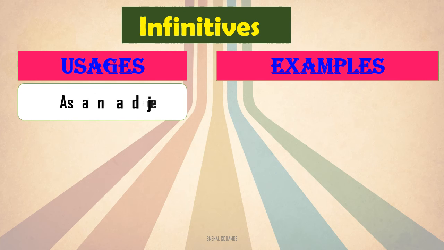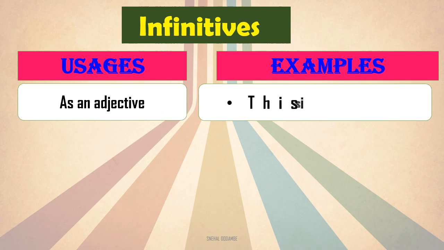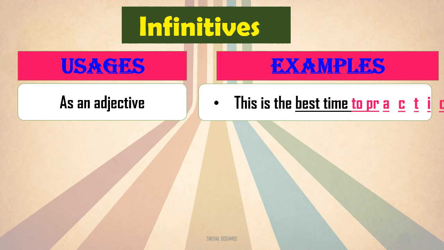First, it is used as an adjective in the sentence. Look at the sentence. This is the best time to practice. Now here best time is a noun and to practice is an adjectival infinitive, right?